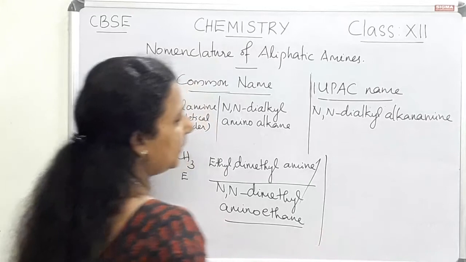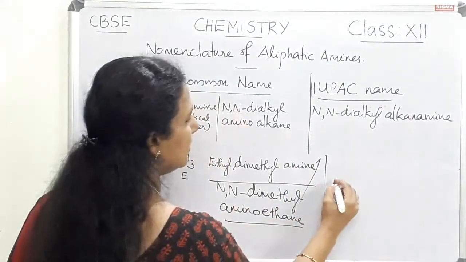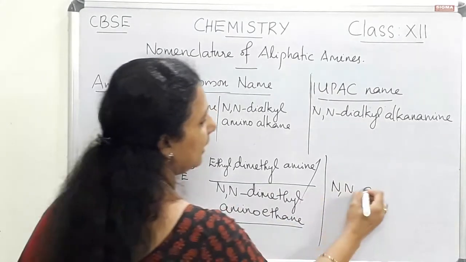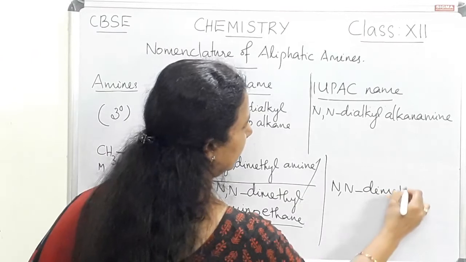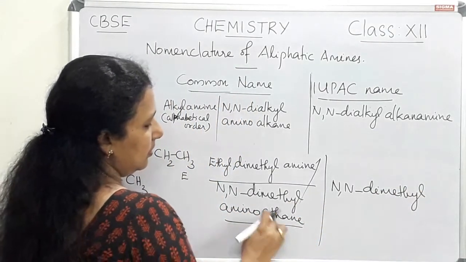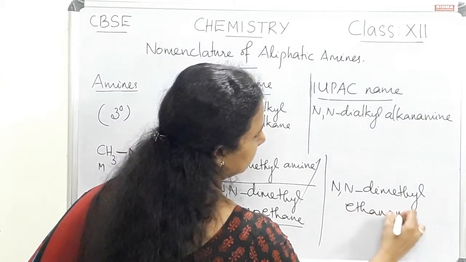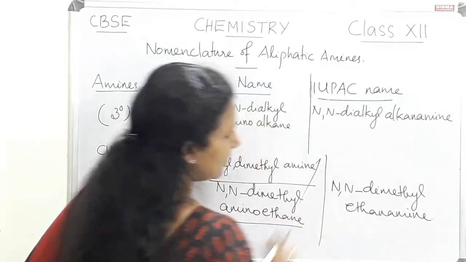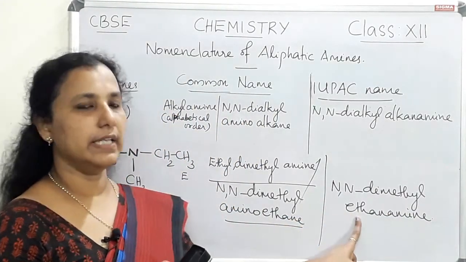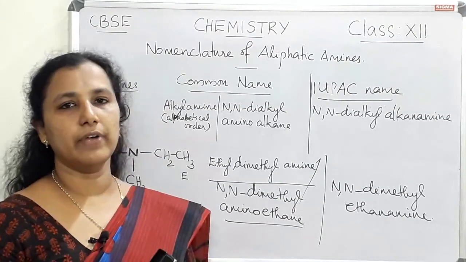Then comes the IUPAC naming, that is N-N-dialkyl alkanamine. That is N-N-dimethyl alkanamine. So it is ethane, so it is ethanamine. So the IUPAC name is N-N-dimethyl ethanamine. So this is the nomenclature of aliphatic amines.